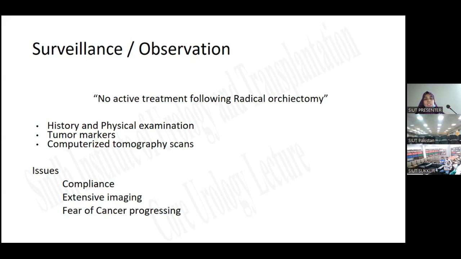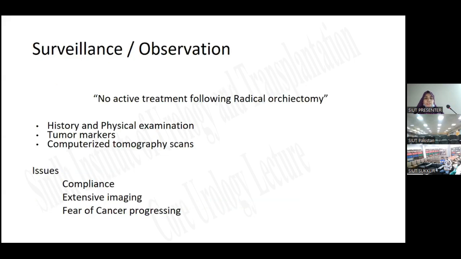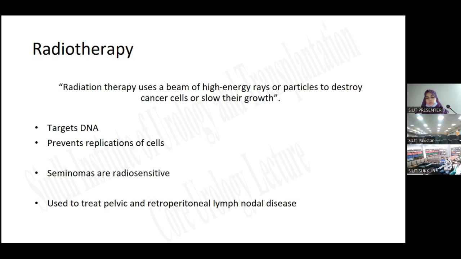In surveillance, no active treatment is given to the patient following radical orchiectomy. We follow the patient with history and physical examination, tumor markers, and CT scans. But the issue with surveillance is compliance. If the patient is non-compliant or lives far away from your hospital, then you cannot offer him surveillance. There is also extensive imaging, and the patient is always in fear that the disease could progress. Surveillance is always offered for stage 1A disease. There is a limited role of surveillance in management of seminomas and non-seminomas.